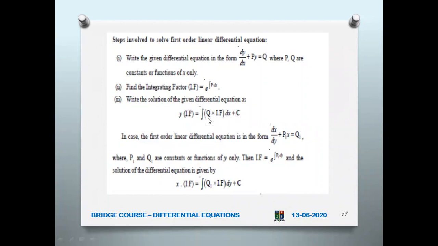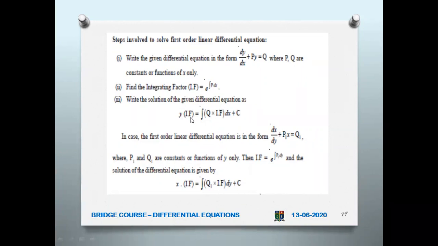So y into integrating factor is equal to this. Suppose you have the form dy by dx, this will be your solution. If you have dx by dy, this will be the solution: x into integrating factor is equal to integral q1 into integrating factor dy plus c. You can integrate this, you will get a value, plus one constant you have to add.